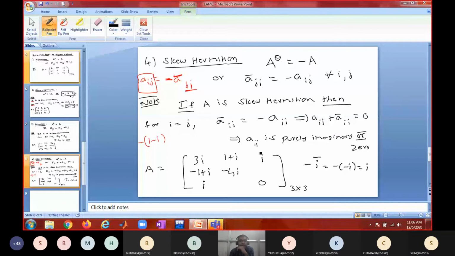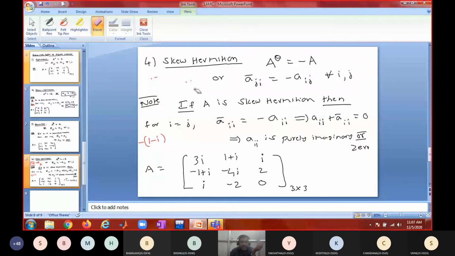Is it okay? Now if I place 2 here, what should I place here? Minus 2. The conjugate of 2 is 2, and for the second one, the conjugate, simply multiply with minus. Is it okay? So that is how you will be constructing a skew Hermitian matrix.